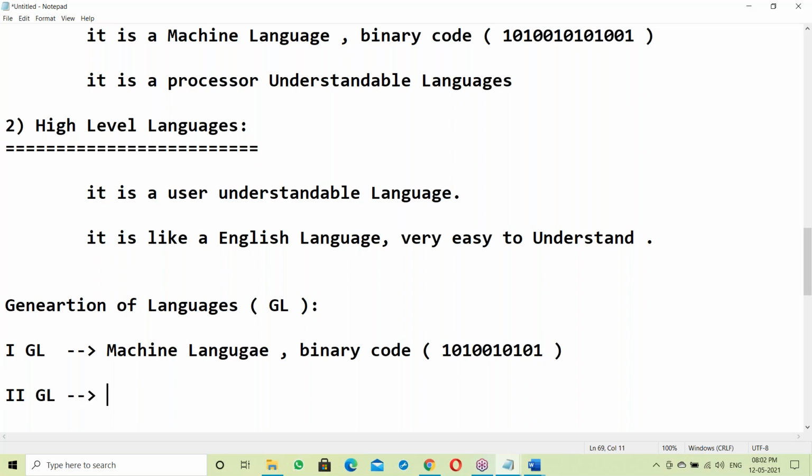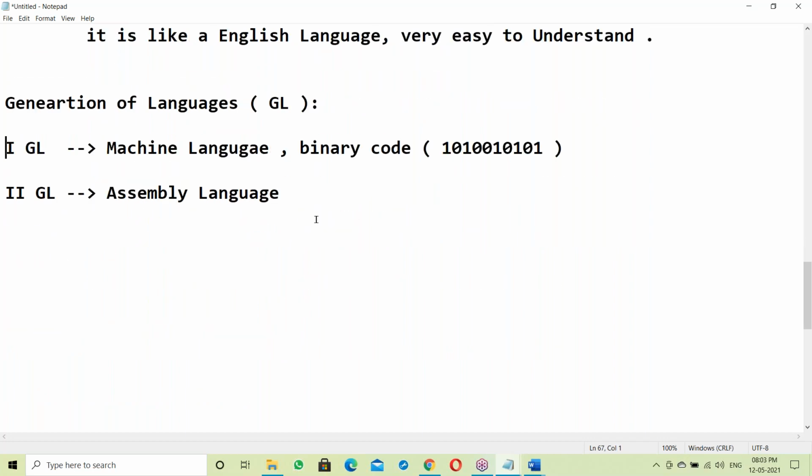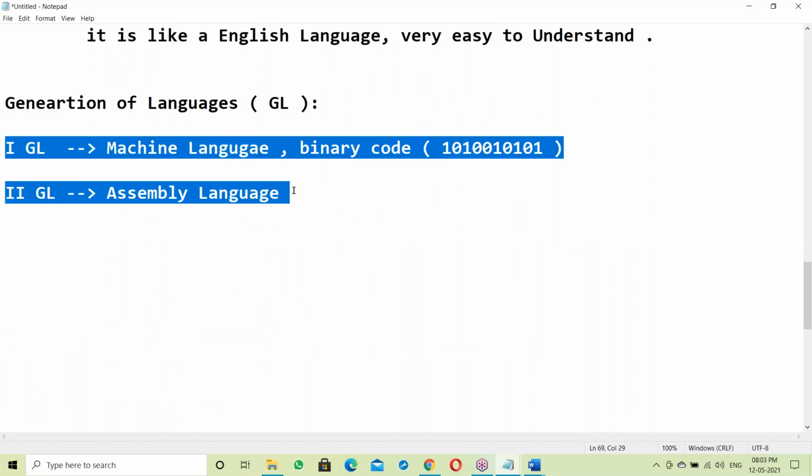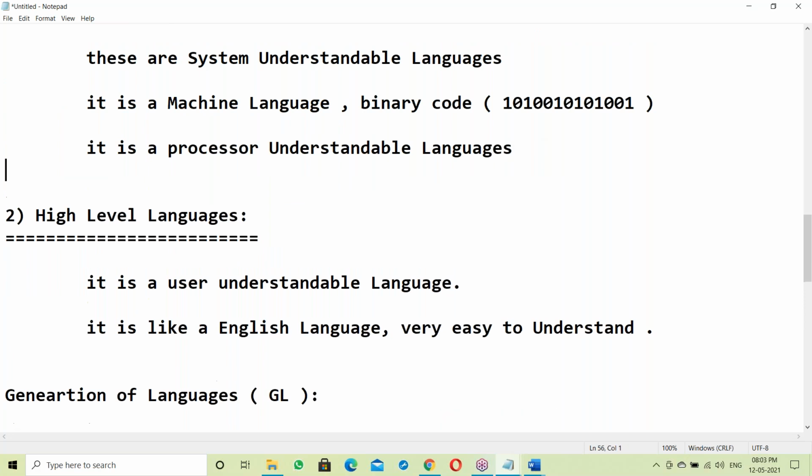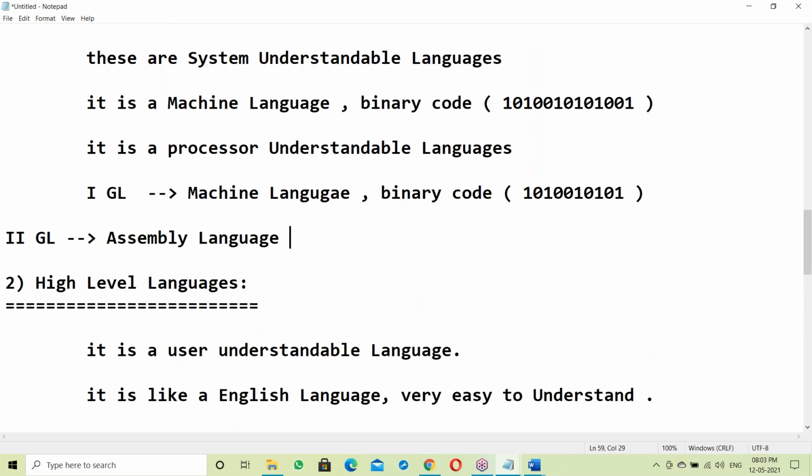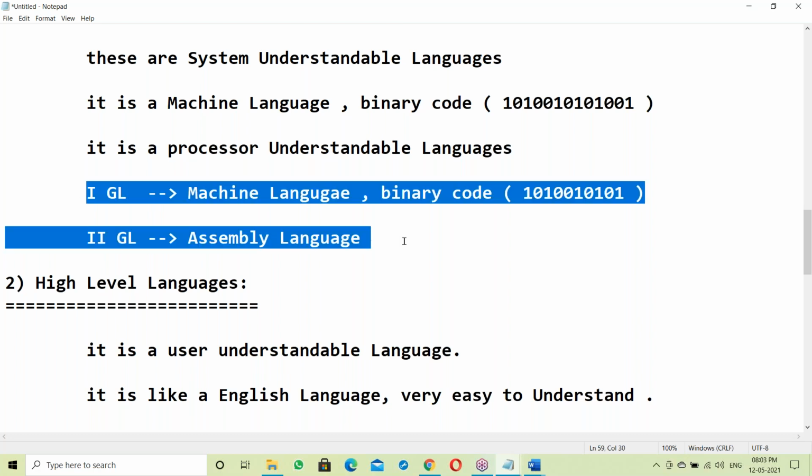Next, the second generation is assembly language. The first and second generations are low level languages, system understandable, computer understandable languages that the computer uses internally. So you don't need to worry about these two languages. They are not required for us.